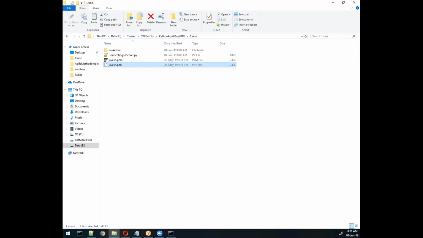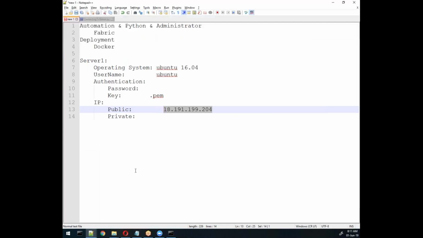Yes, this is the ppk file which we require while connecting from Windows to Linux. Remember, this will help us connect from Windows to Linux. If you want to connect from Windows to Windows, there is no need. For communication between Windows and Linux, you require a ppk file.